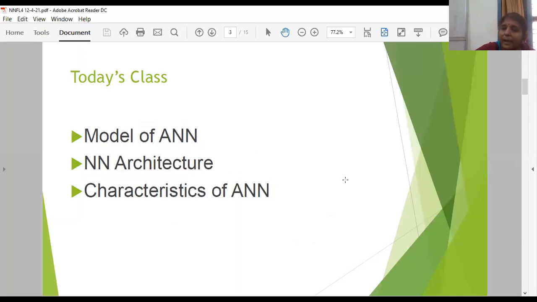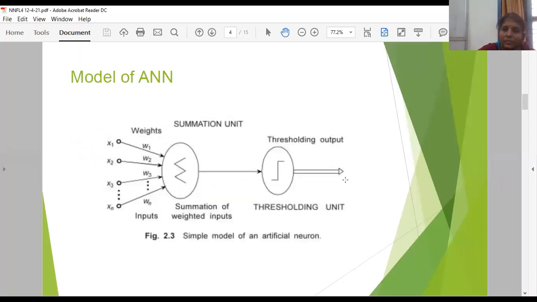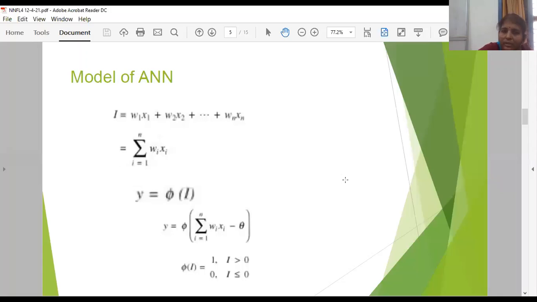Just similar to your biological neural network, the model of ANN has input neurons, output neurons, and a summing point as well as a threshold unit, which are just replicas of your biological neural network.